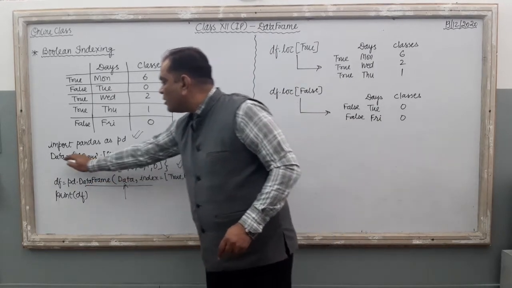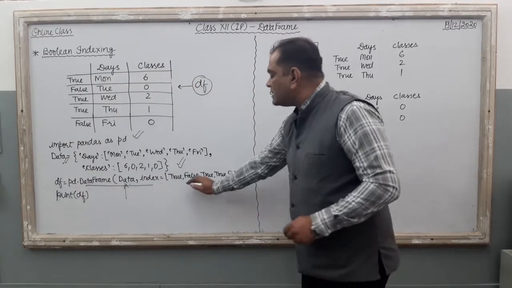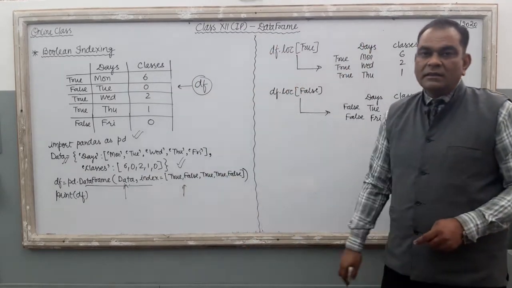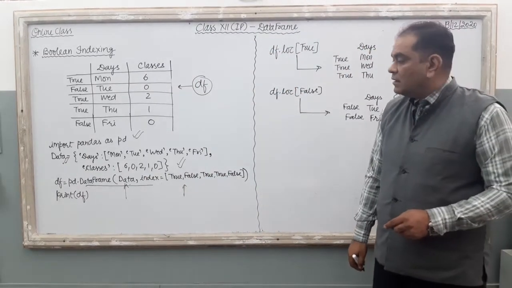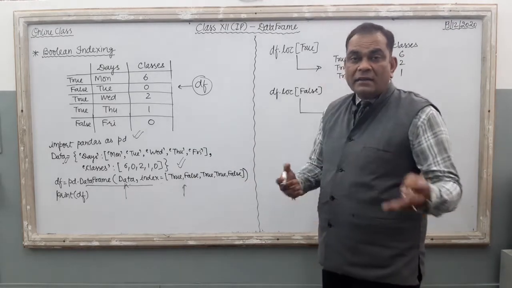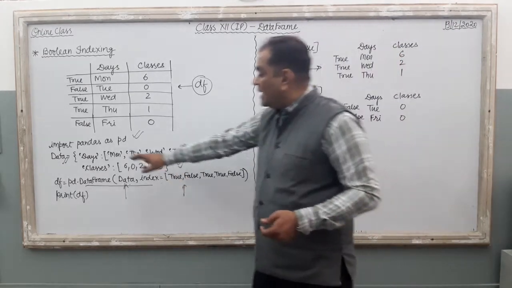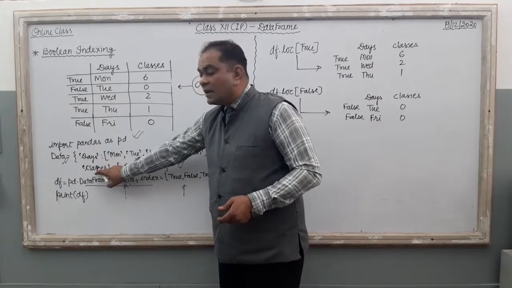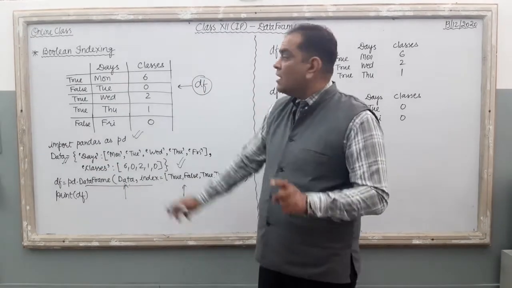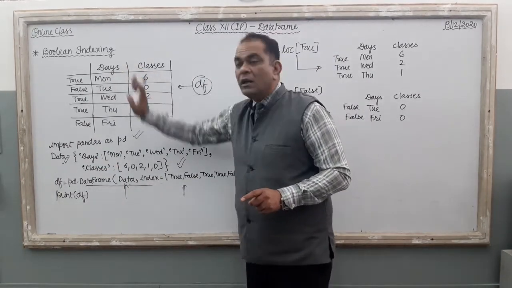Here, data means what? This one. And then just see the indexing. This is the important thing. Index. Right? When you are going to create the data frame by using a dictionary, the keys of the dictionary, days and classes, are treated as column headings. Just see, it is a column heading.